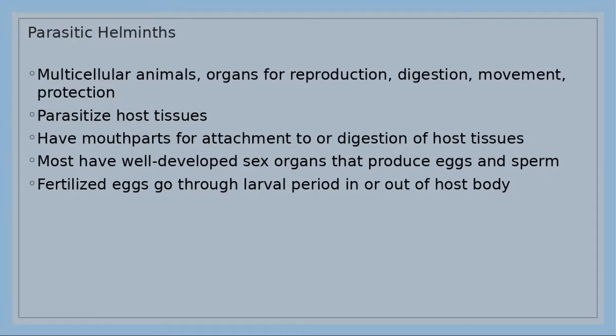Parasitic worms are animals, so this is under the kingdom of animals. Of course, they are going to be heterotrophic. Remember again, heterotrophic means a group of organisms that have to get nutrients from other organisms, whether by eating them or absorbing the nutrients from other organisms. Therefore, some of them become parasites, which harm the host.